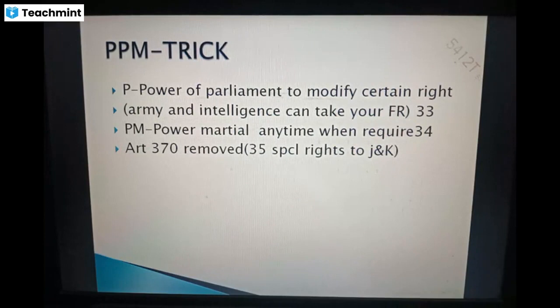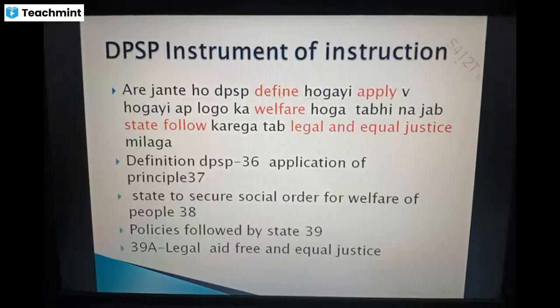Okay. Next we will go for DPSP. DPSP is nothing but Directive Principles of State Policy. It's known as an instrument of instruction. It's a very important question once it came. For remembering all the articles of DPSP, 36 to 51, there is a story. There are three principles in DPSP: one is Gandhian principle, one is socialistic principle, one is liberal principle.